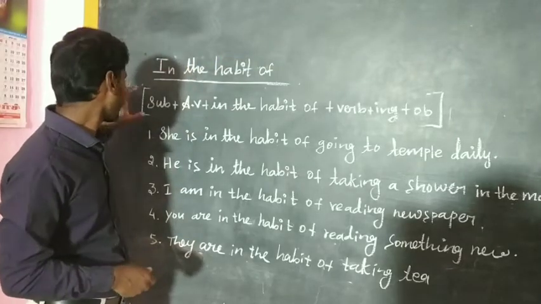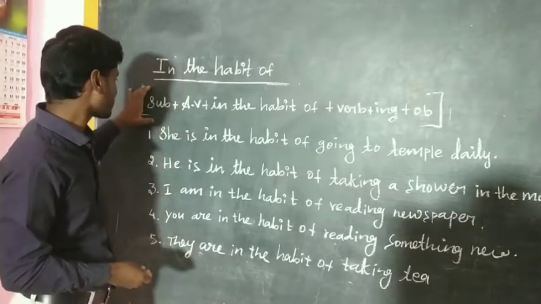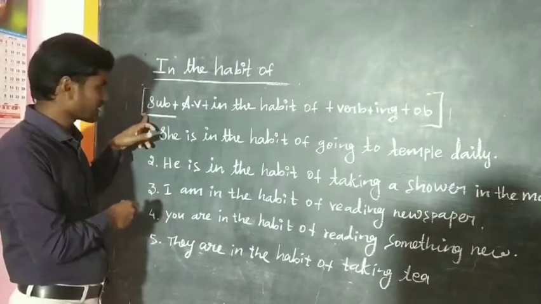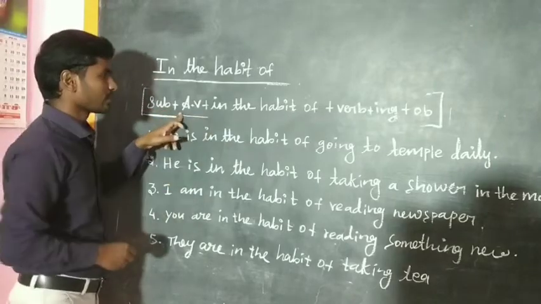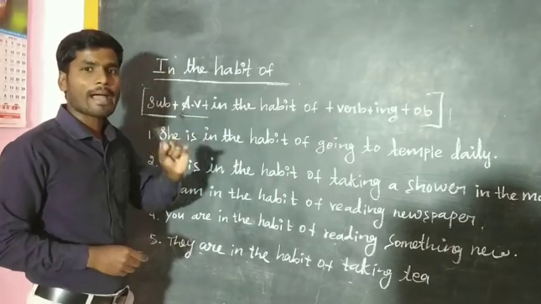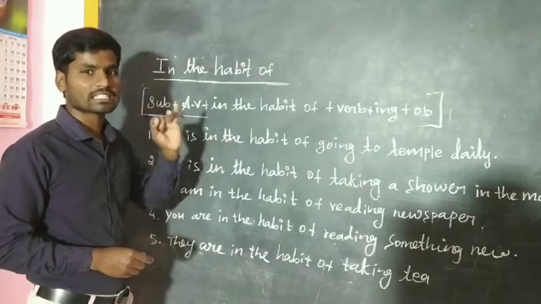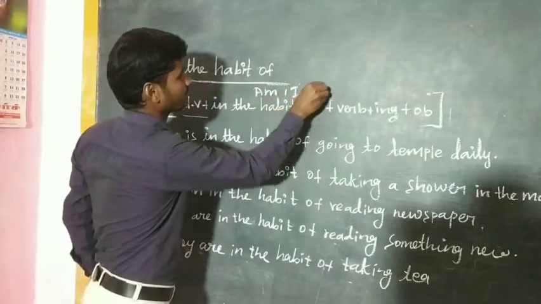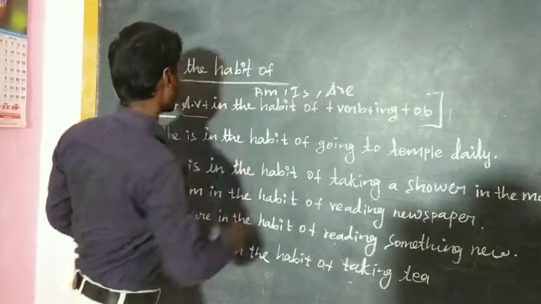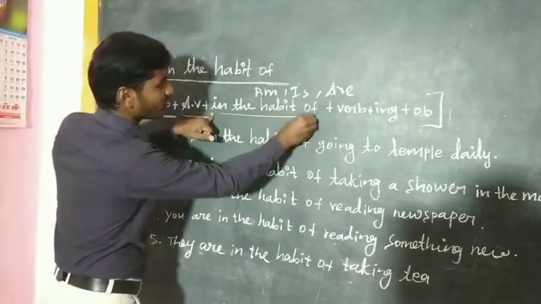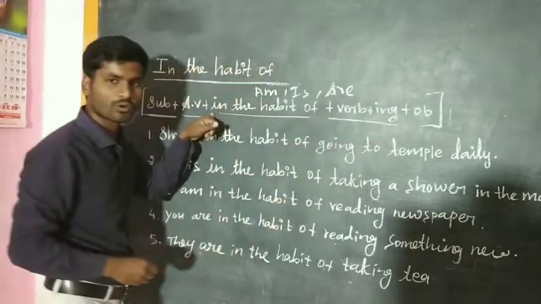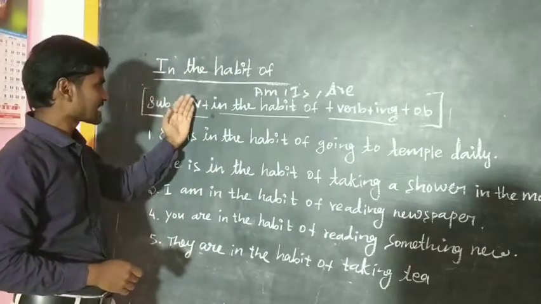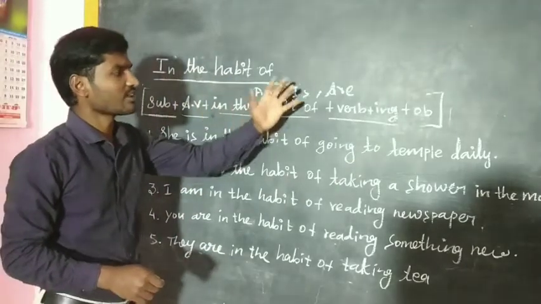Okay. First, we need to know what the structure is. So this is the structure for making sentences. So look at this clearly. First, we have to write subject plus auxiliary verb. Here, auxiliary verb: am, is, are. Plus "in the habit of" plus verb plus ing, plus object. So once again, subject plus auxiliary verb plus "in the habit of" plus verb plus ing.